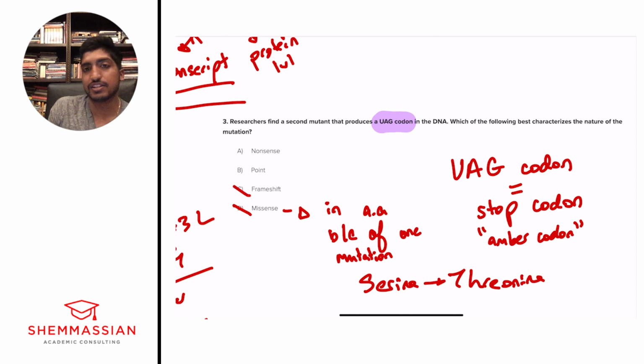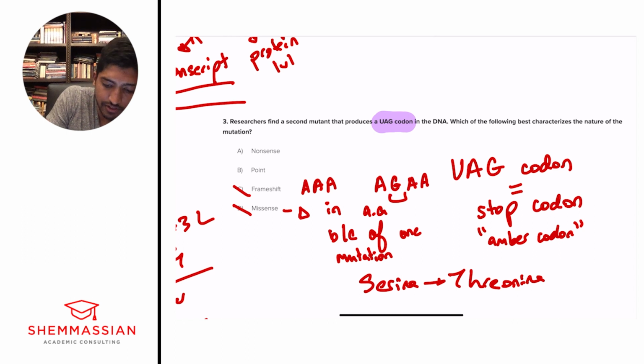A frameshift mutation is an example where you have A, and all of a sudden you have a G inserted there, or another letter, and that changes the frame. So the reading frame turns from these three to these three, and puts it off by one in this case. So we're not having a frameshift mutation.